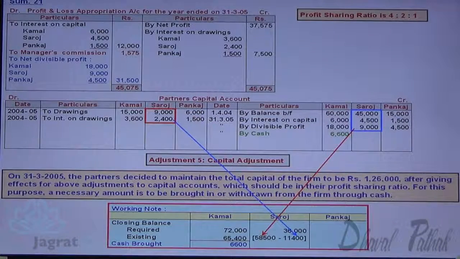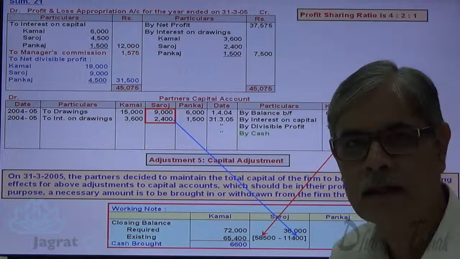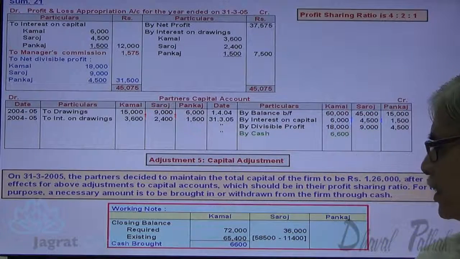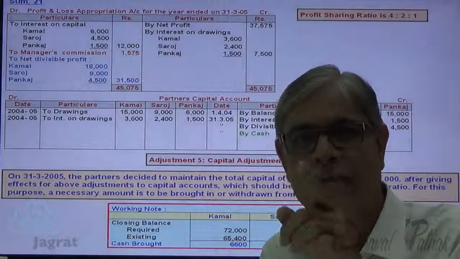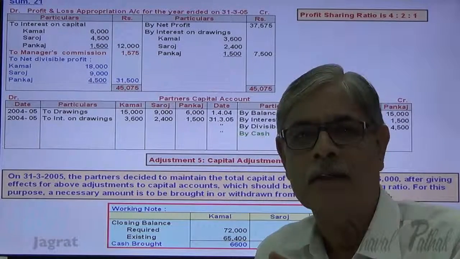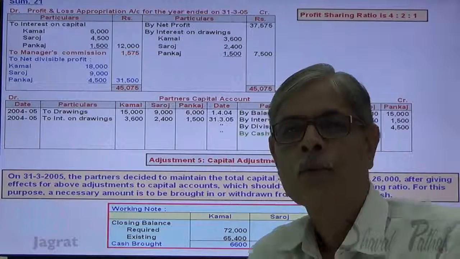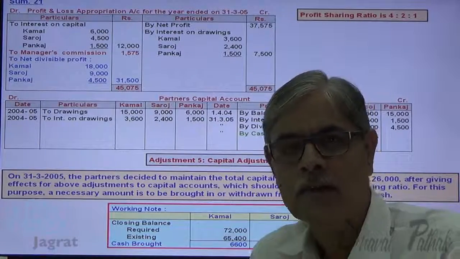So if you deduct 11,400 from 58,500, you will get the existing capital that works out to be 47,100. So existing capital 47,100 is more than required capital, more than 36,000. So the excess capital shall be withdrawn by the partner.